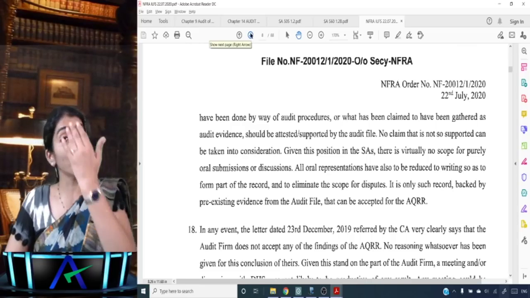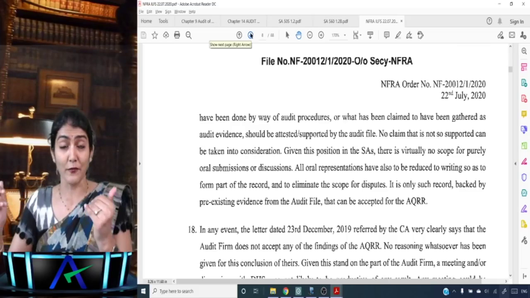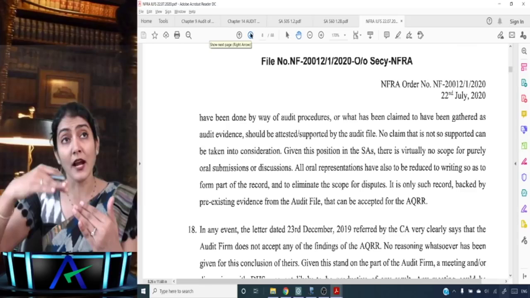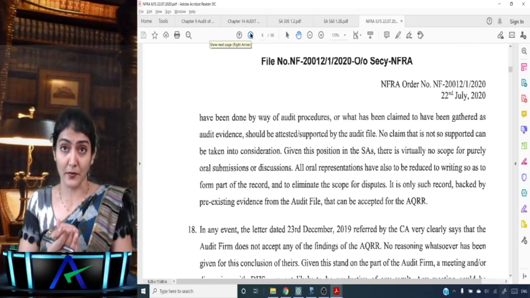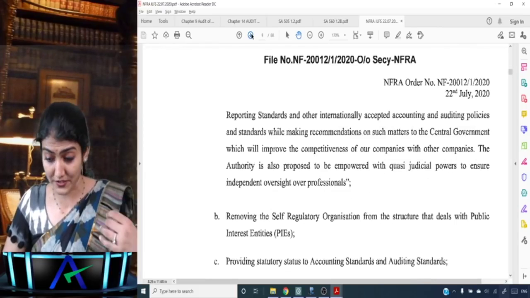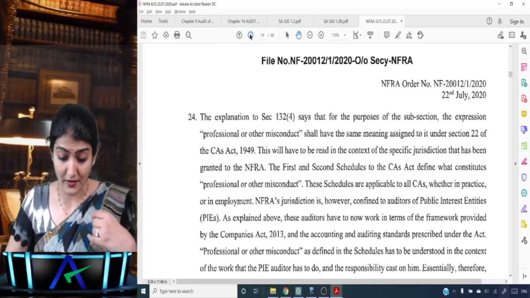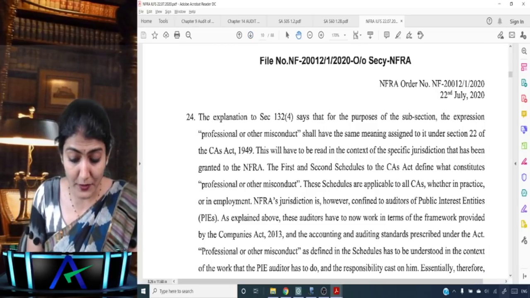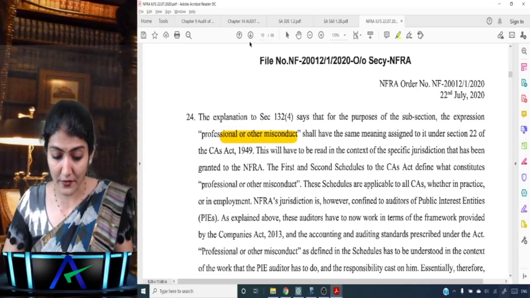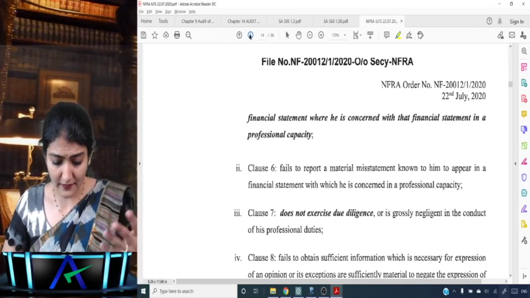Then they are saying section 144, auditor not to render certain services. As per section 144, a statutory auditor cannot render certain services to the company, holding company and subsidiary company. So here it seems some non-audit services were also provided by the auditor. Under section 132, the expression professional or other misconduct shall have the same meaning as under the Chartered Accountants Act. So they have given the details first, to begin with.